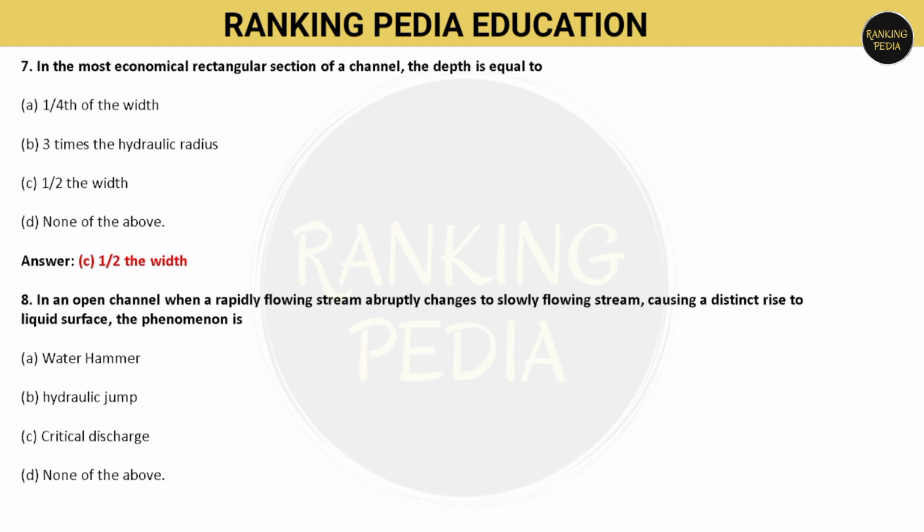Next question is, in an open channel, when a rapidly flowing stream abruptly changes to a slow flowing stream, causing a distinct rise in the liquid surface, the phenomenon is: option A, water hammer; option B, hydraulic jump; option C, critical discharge; and option D, none of the above.